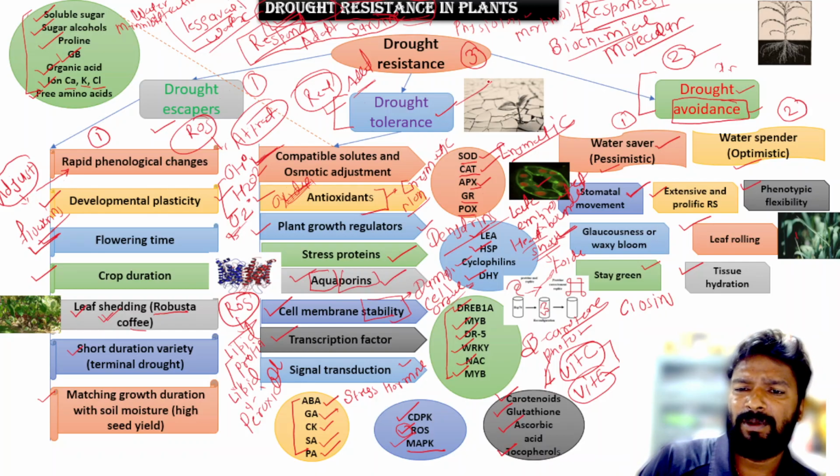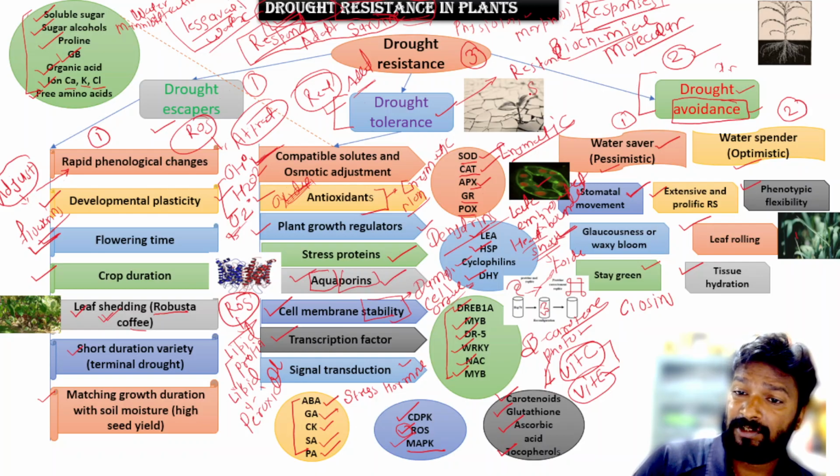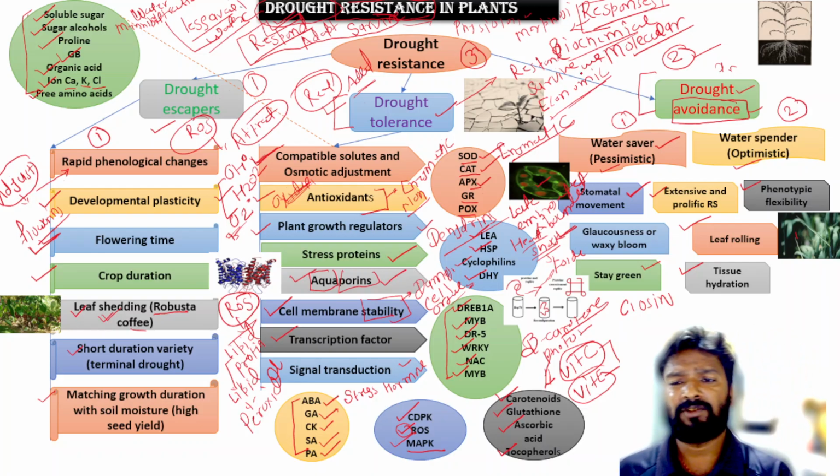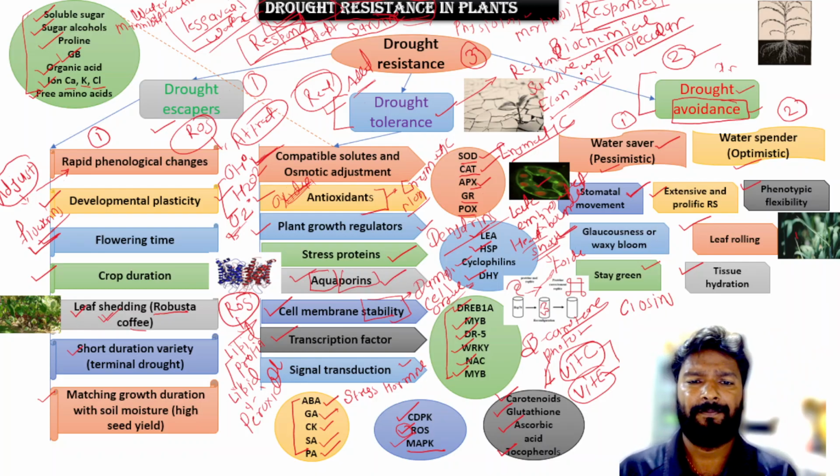And when there is drought tolerance, then the plant responds well, survives well, and most important, gives economic yield. They also provide a sufficient or optimum yield. So this is about the drought resistance mechanism in the plant.